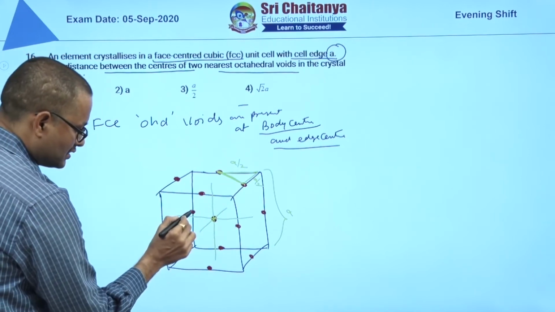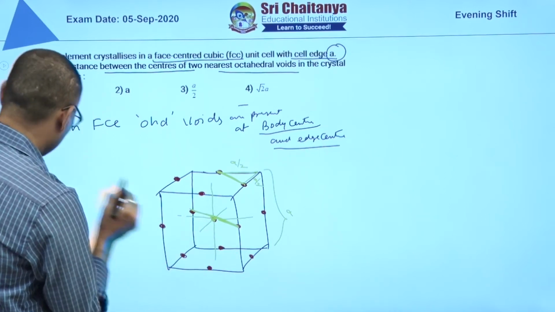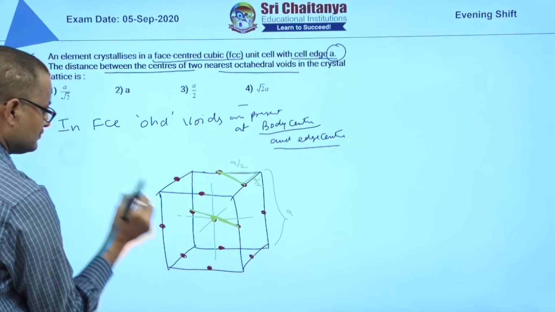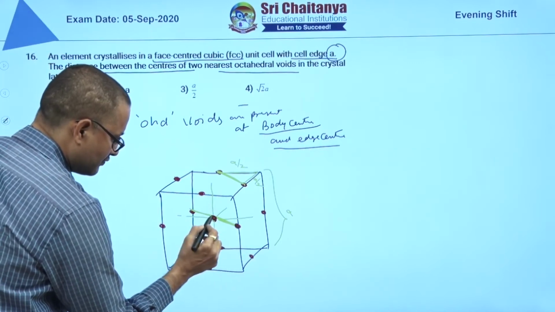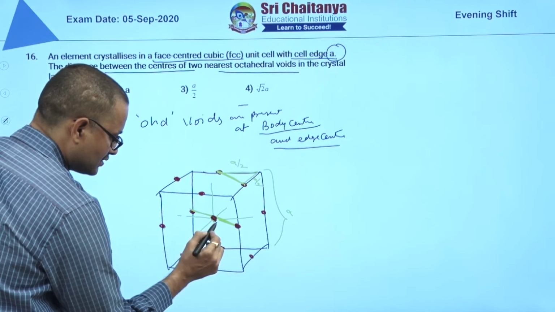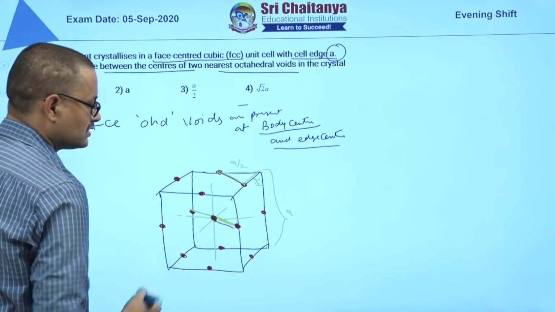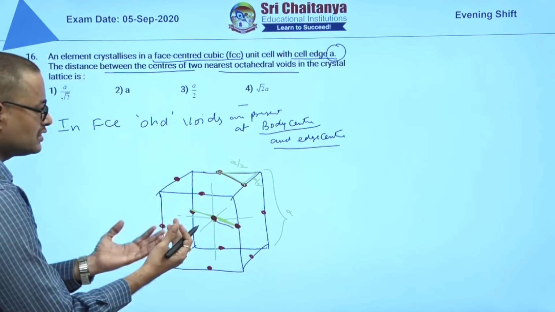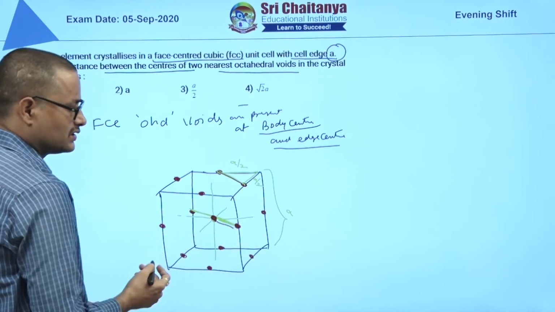Or you can say this distance, these two particles here, body center, edge center. Either you can take this distance or you find this distance. Any of that is the answer, both are same. Whichever is closest, that is the answer. If they are same, that is the answer.